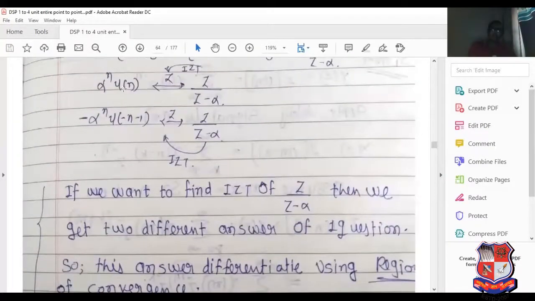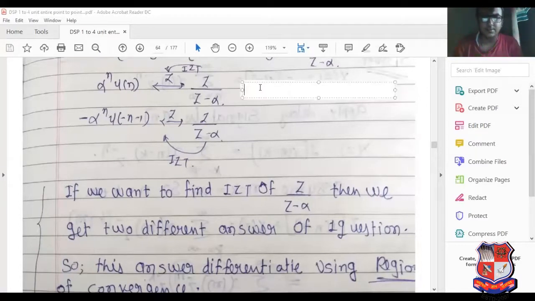See this here. Z upon z minus alpha. If a causal system is indicated, then the inverse z transform is alpha raised to n u of n. I have written here, don't worry, that it is for the causal system.